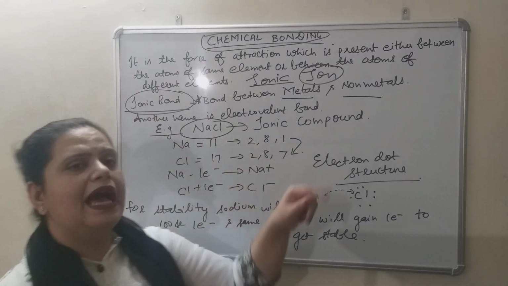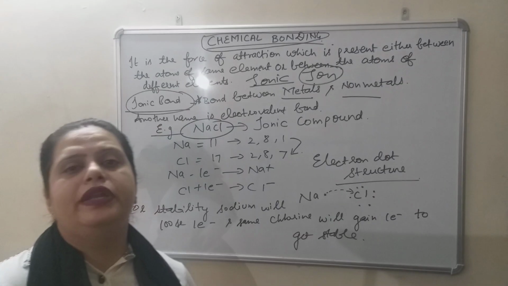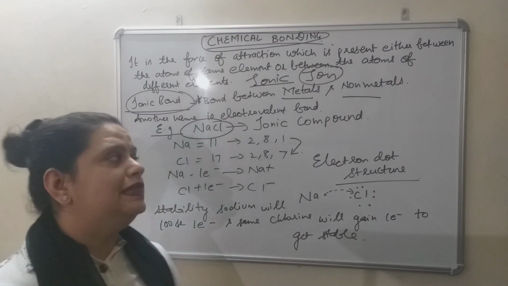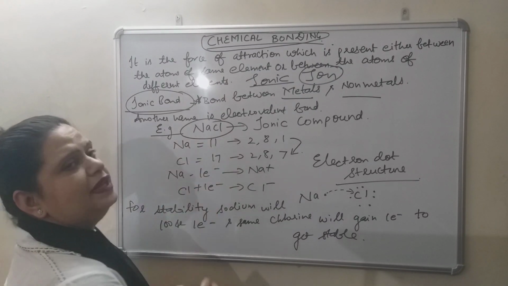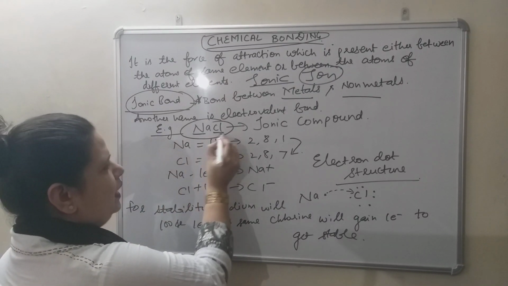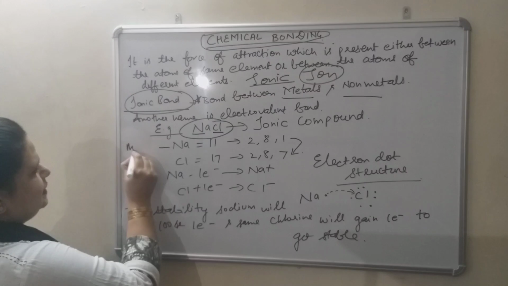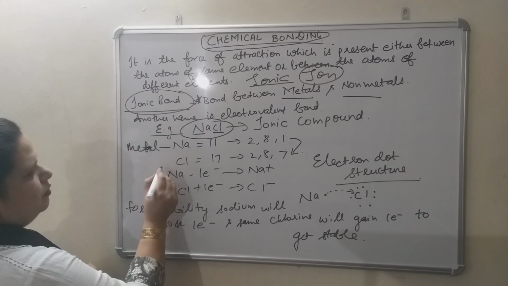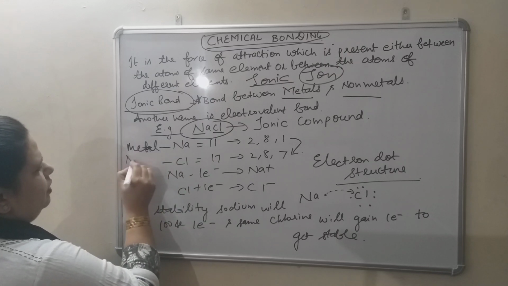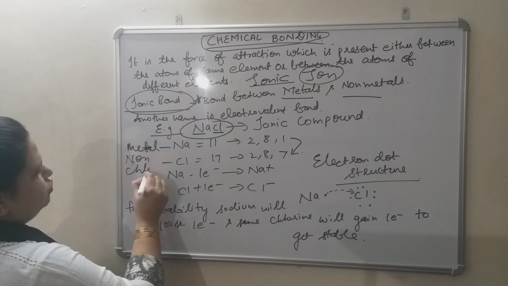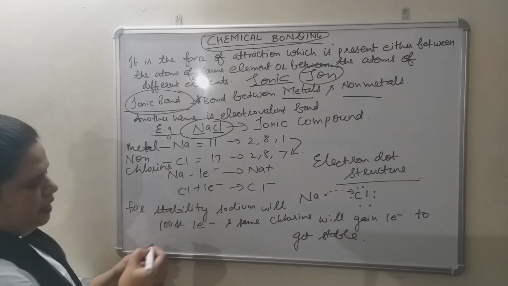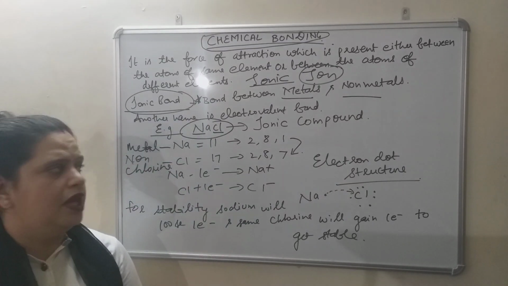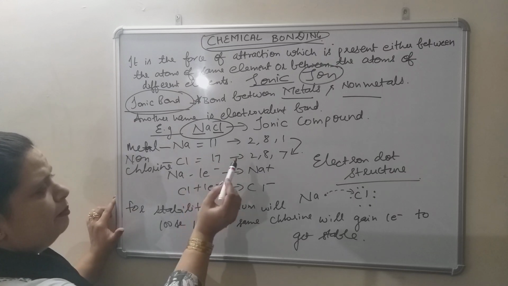Sodium chloride is an ionic compound. Why is sodium chloride an ionic compound? It is an ionic compound because in this case an ionic bond is present between sodium and chlorine, where sodium is a metal and chlorine is a non-metal. So the bond which is formed due to transfer of electrons between a metal and a non-metal, that bond is known as ionic bond. First of all, you have to see the atomic number.